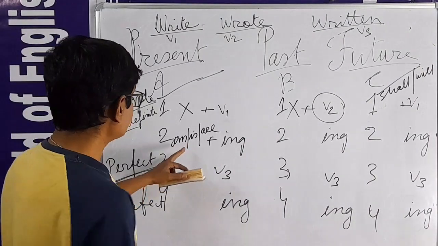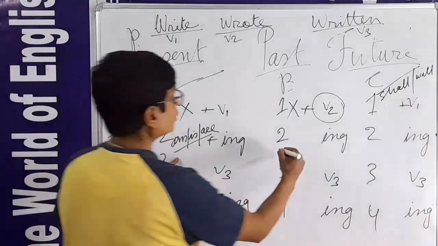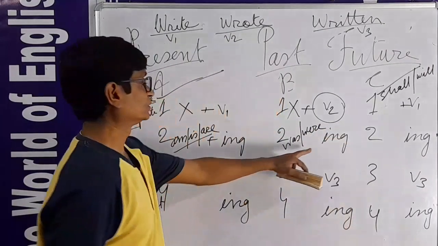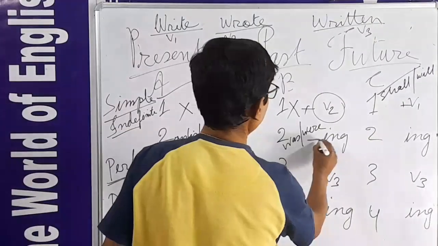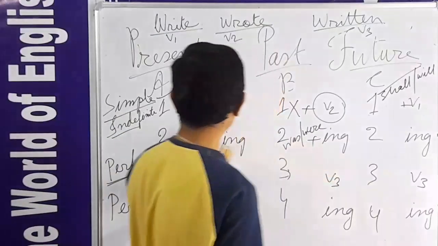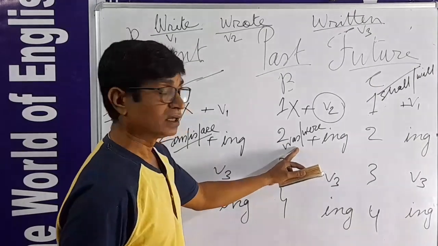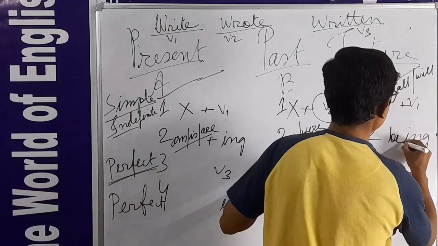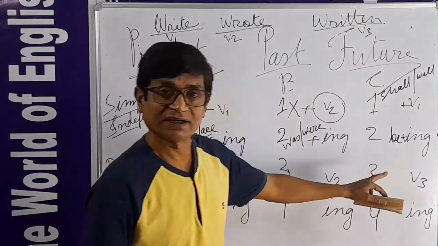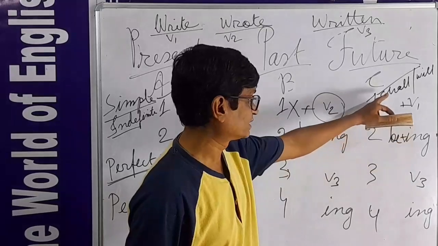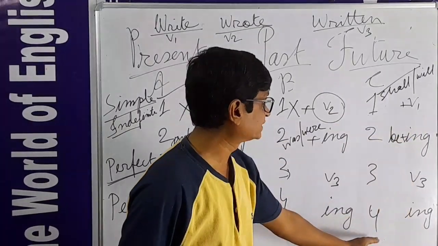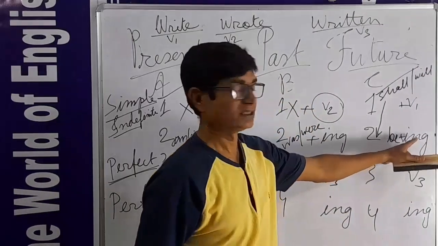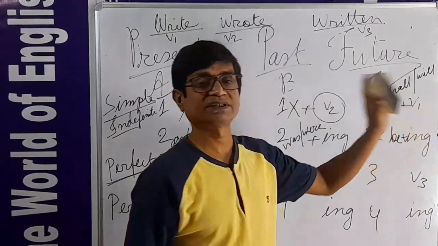And what is the past form of am, is, are? Past form we know: was, were. So was, were is the helping verb here. And what are these am, is, are, was, were called? These verbs are called be verbs. So the be verb here should be be. So be plus ing. And one thing I have told you just now, that shall, will must be placed here. So shall, will, and then be and ing. So shall be, and then verb plus ing.